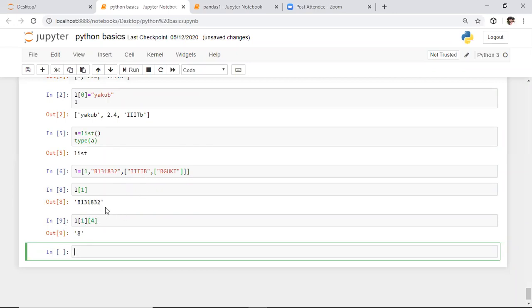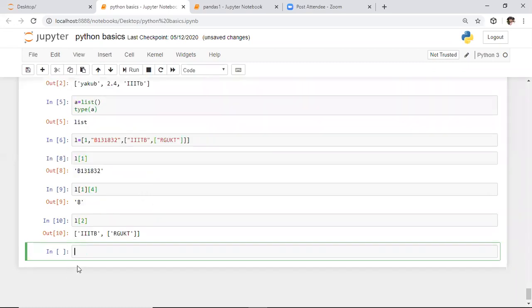To make this example clearer, in this IIITB, I want to access this T. For that purpose, first we need to proceed to this entire list. The index of this one will be 0, the index of B131832 is 1, and the index of this entire thing will be 2. So here I'm entering 2.